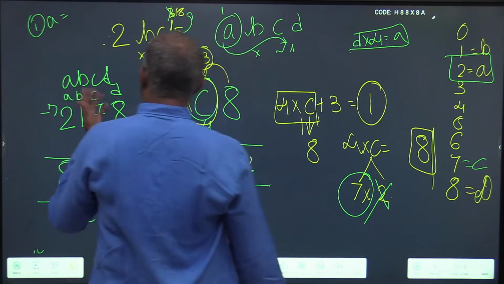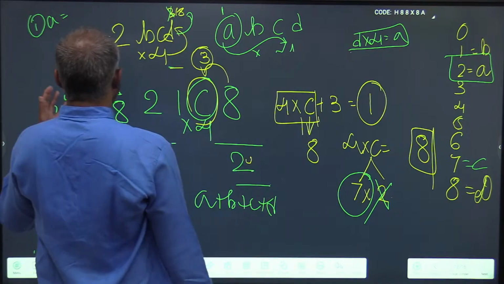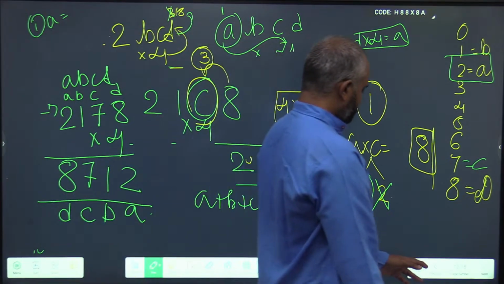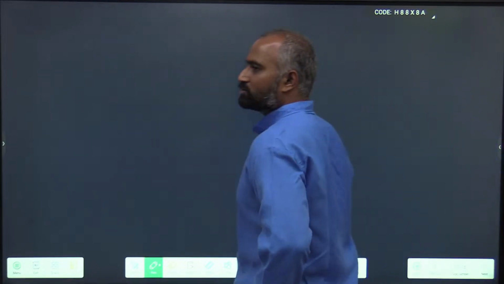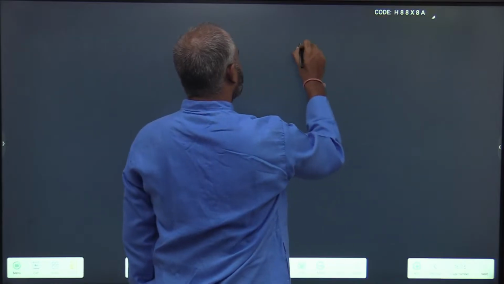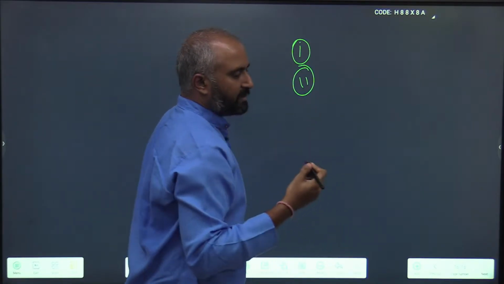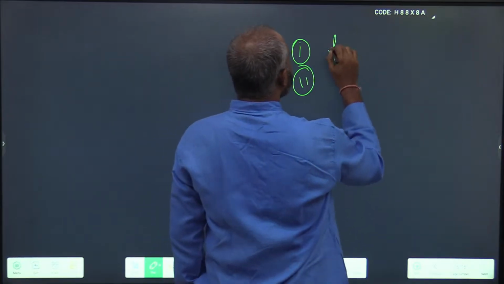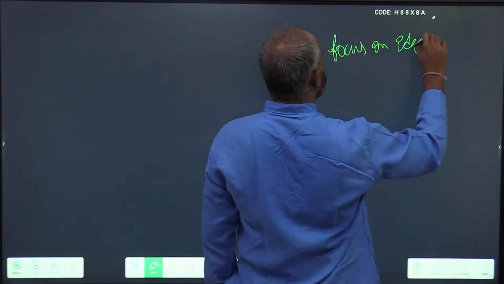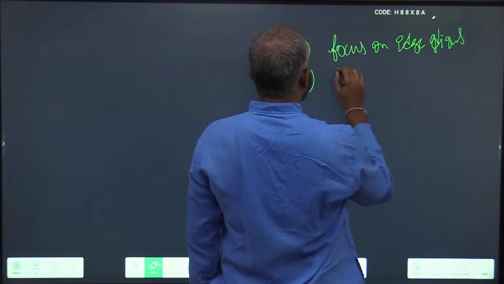From here, anything they ask, like the value of A plus B plus C plus D, is just simple addition. I hope you understood the logic here. Have we done anything except the patterns and the observations? What are the observations? I am repeating them again. Always focus on the edge digits.